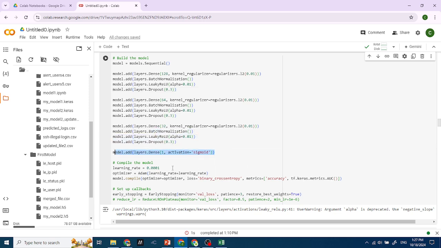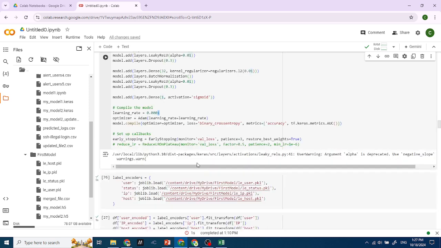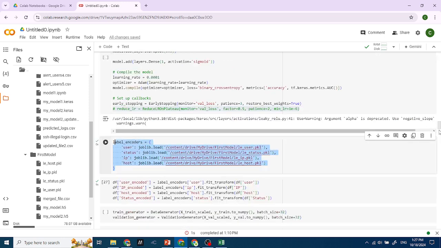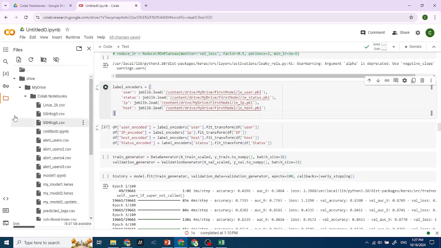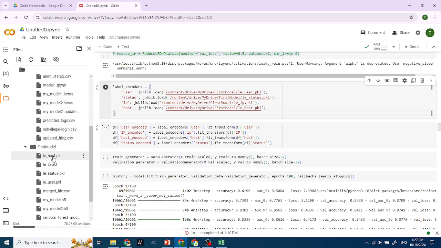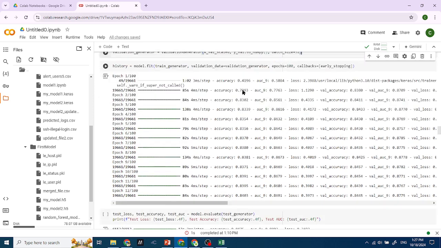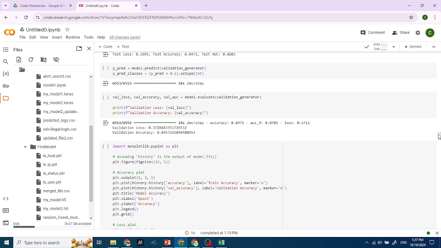also the same, and I decrease the learning rate from 0.5 to 0.1, and right now I'm not using the reduce learning rate on plateau anymore. And the label encoder, I already used it in the upper part, so I just load it from the folder I stored it in. Then generator and fit. You can see the accuracy increasing time by time, the loss also decreasing. Yeah, it's good, right?